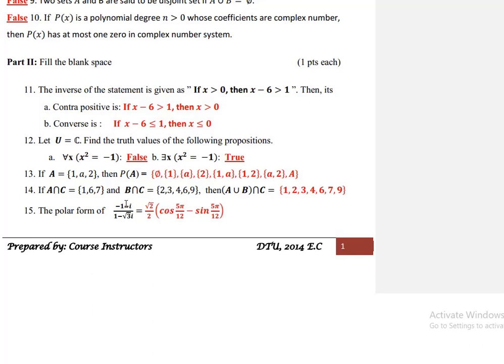r2 እንፈልጋለን. r1 የዚህ ቅመት ማለት ነው square root of (-1) whole square plus 1 square ማለት ነው square root of 2 ይሆናል. theta1 እንፈልጋለን. Theta 1 for this -1 minus i, theta 1 ብንላት, now theta 1 is the principal argument. Third quadrant ላይ ስለሚገኝ tan inverse of 1 minus pi እናደርገዋለን.